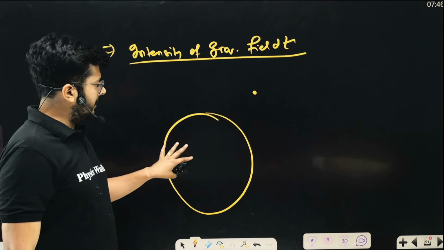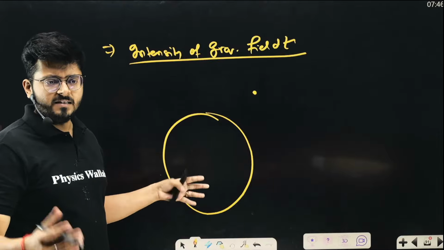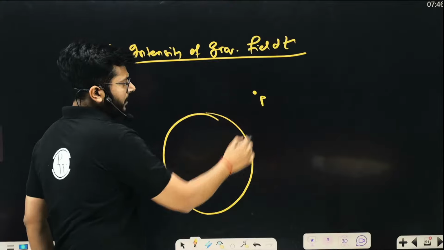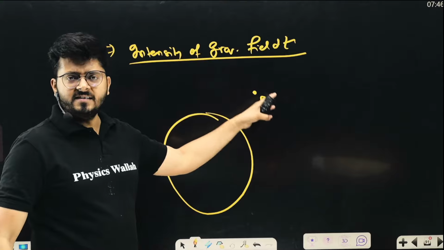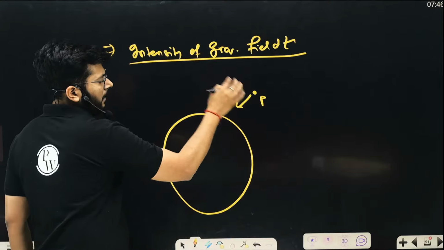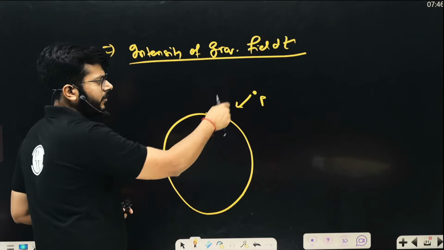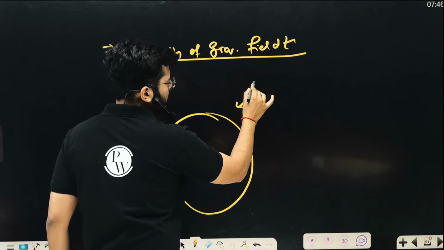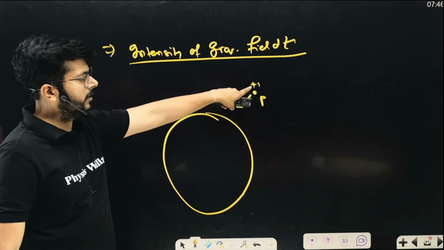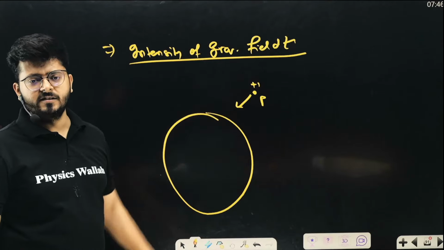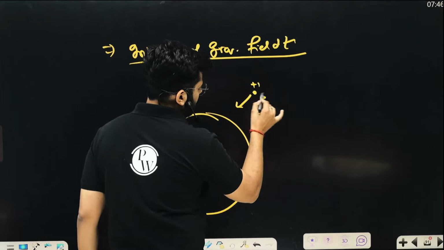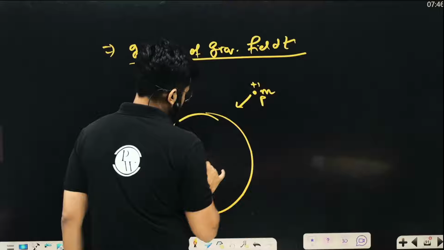So you see that near any mass, a planet is a mass, near any mass, there is a point P. At the point P, the gravitational field intensity is the force applied by the mass toward itself if we place a unit mass over here, right? So force acting per unit mass is the gravitational field intensity over here, yes or no? So let's say you are placing a mass m, small m, and this is the mass capital M.